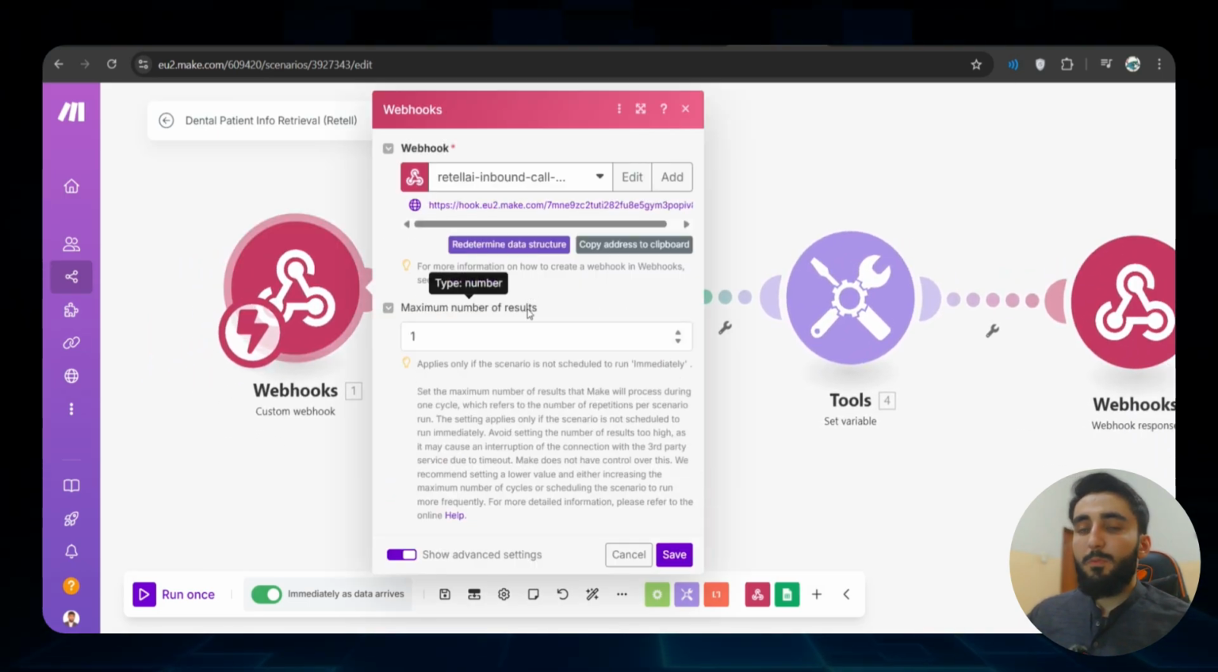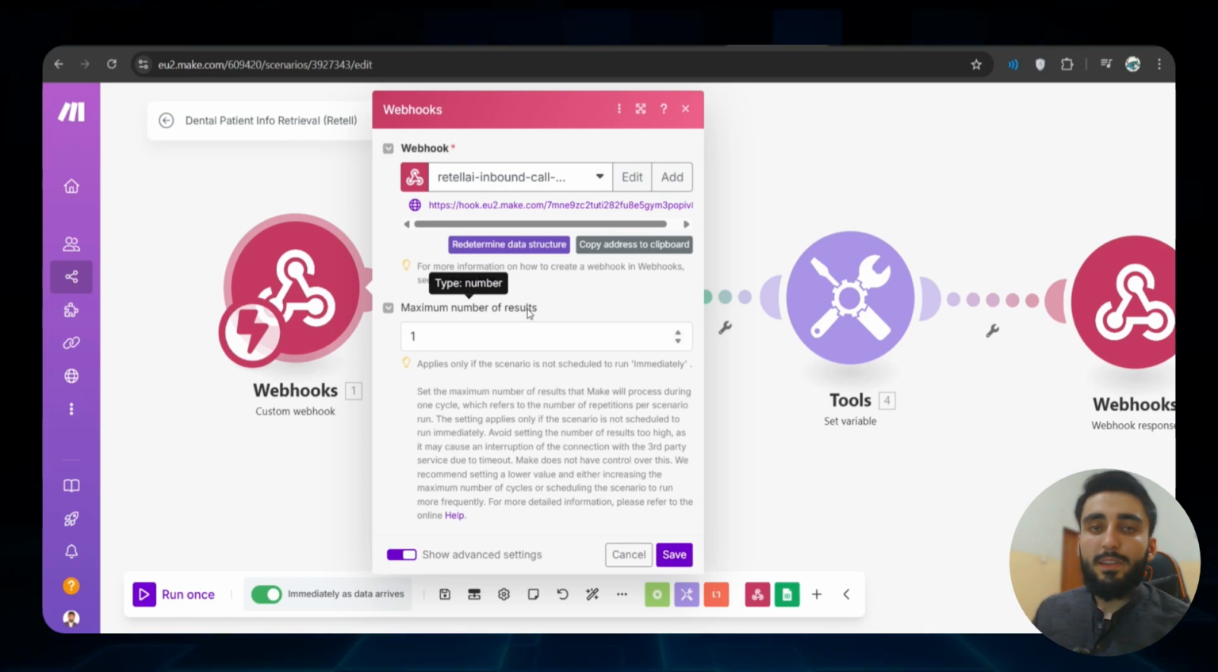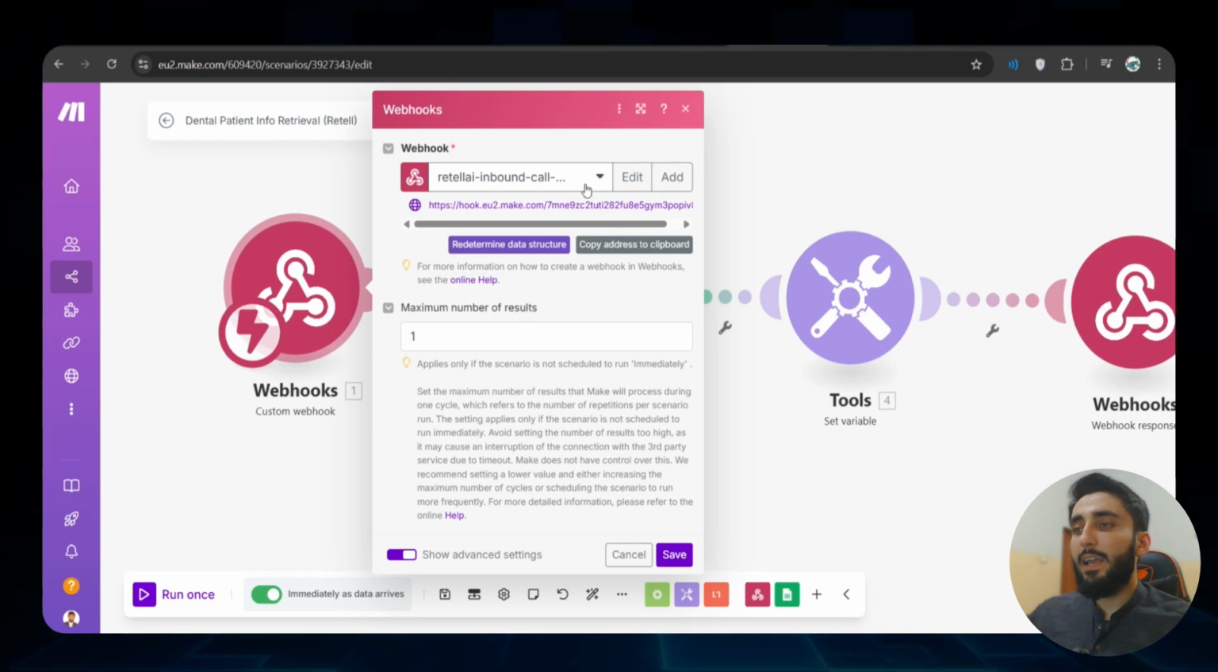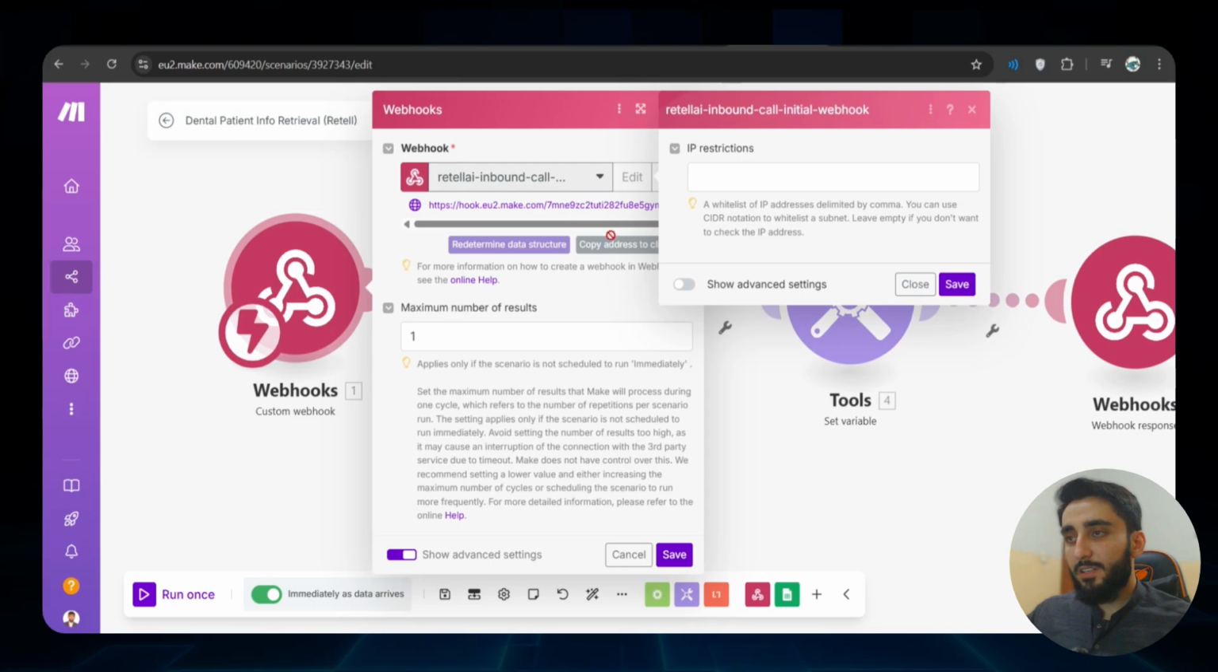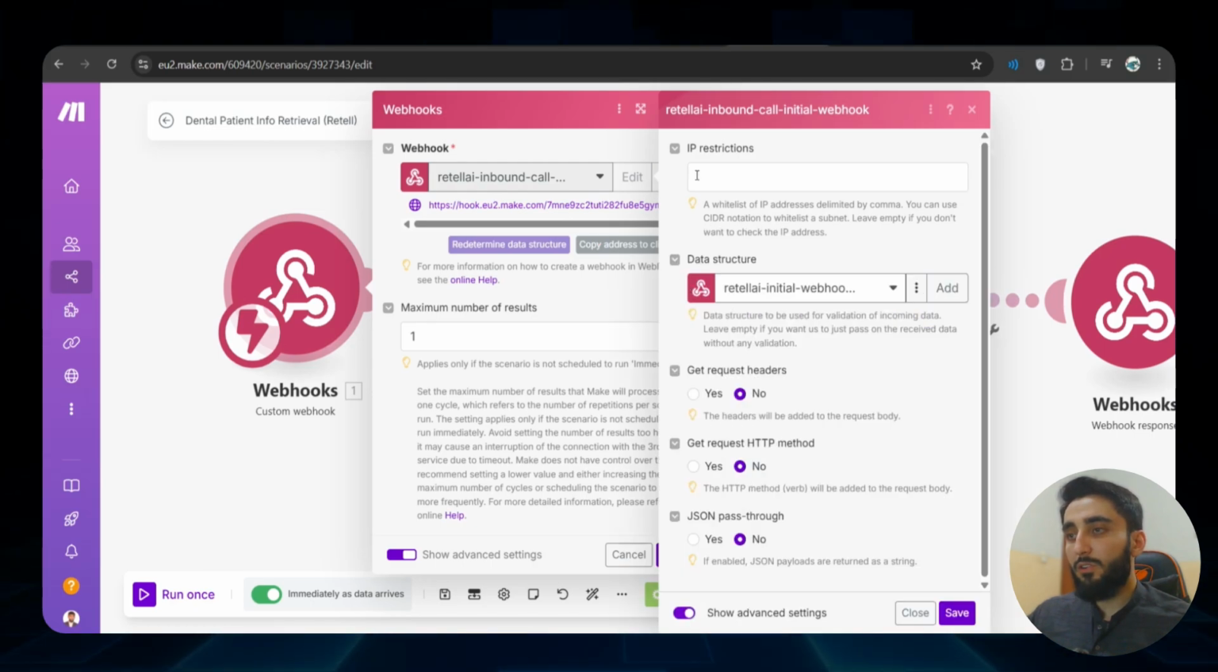With this webhook I have defined what type of data it is going to accept, because if somebody sends anything, will this webhook accept it? Of course not, which is why I have created a structure for this webhook on make.com. As you can see, this is the data structure. I have named it retell initial webhook.